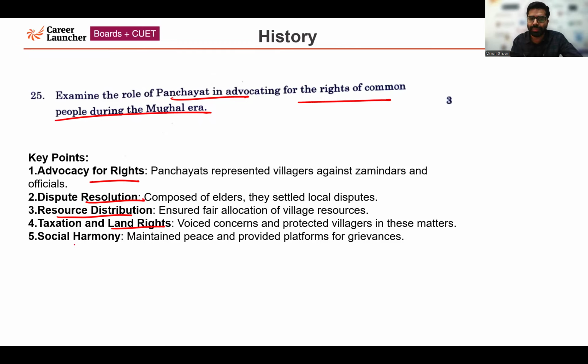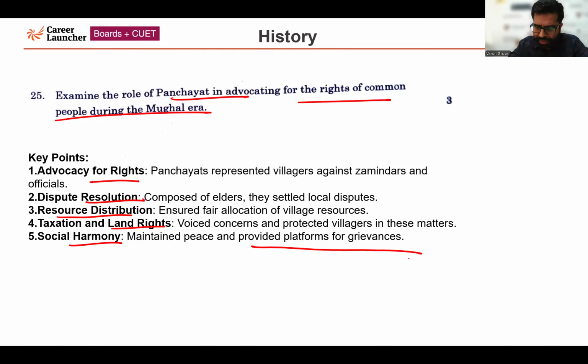Last point is social harmony. Maintained peace and providing a platform for grievances. So it was a platform when the panchayat was being held. It was a platform for the people to discuss their issues. So it was a platform which was being provided to the villagers. So these points you could have written in your answer.